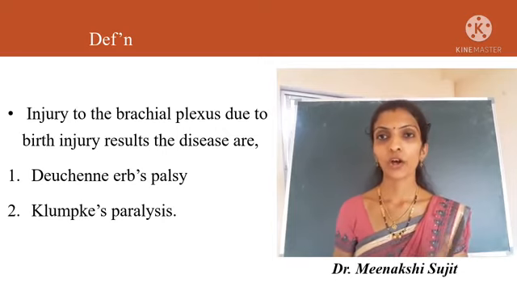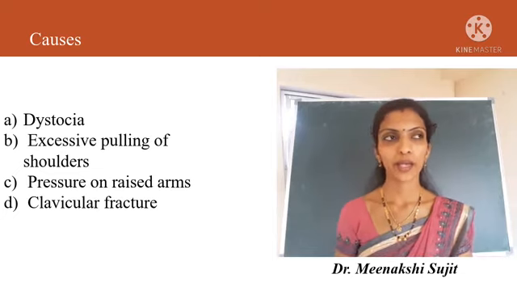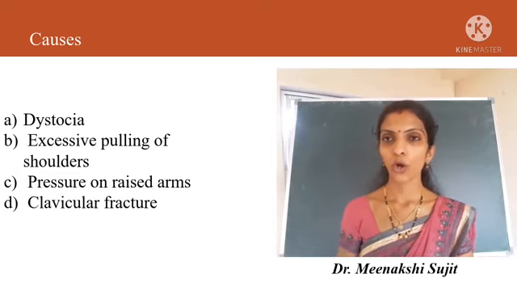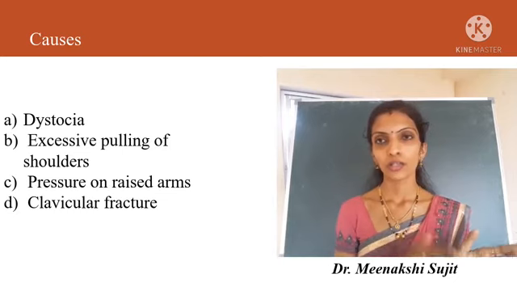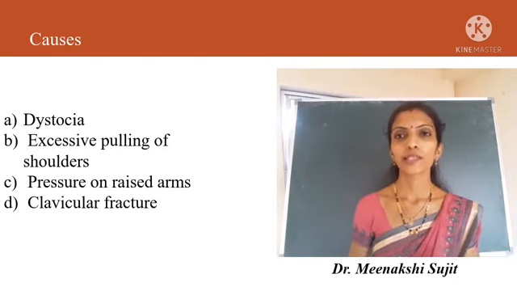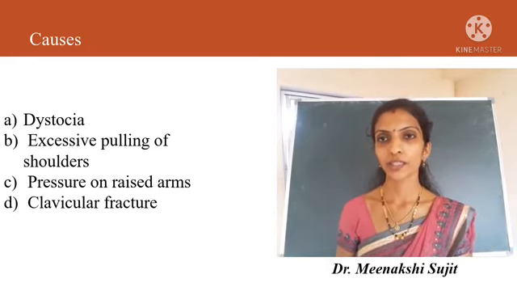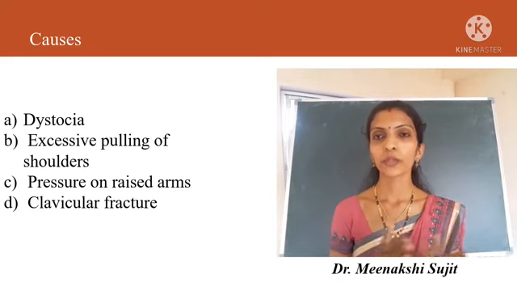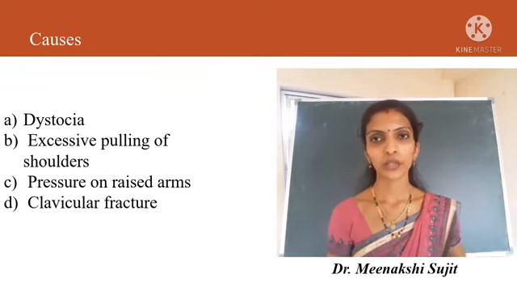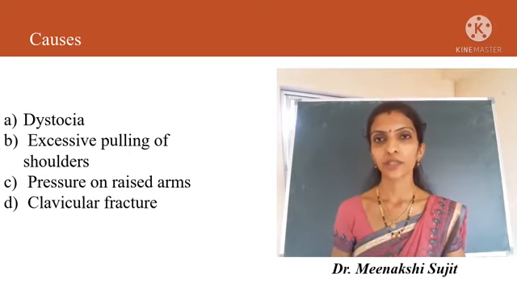Coming to the causes, what are the main causes of Erb's paralysis? The most common causes of Duchenne Erb's paralysis are dystocia and excessive pulling of the shoulders in vertex presentation. As we know, there are two types of presentation of the fetus in the last trimester, vertex presentation and breech presentation.